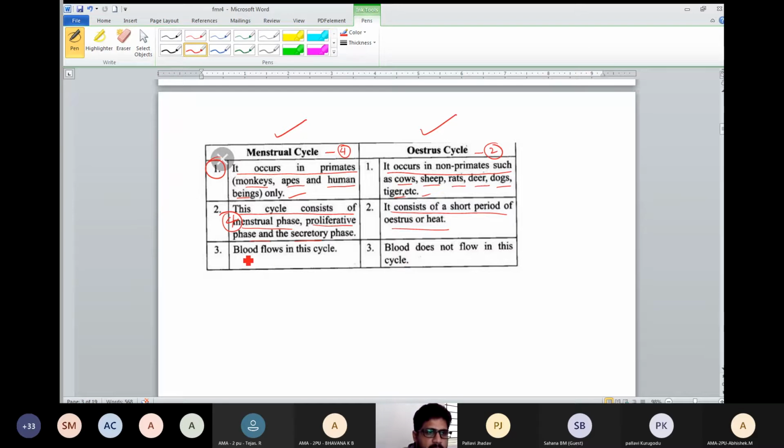Next, another difference: blood flow in this cycle. In the menstrual cycle, bleeding occurs. Some amount of blood will be lost. Whereas in the estrous cycle, blood doesn't flow. So no bleeding process. Understand?